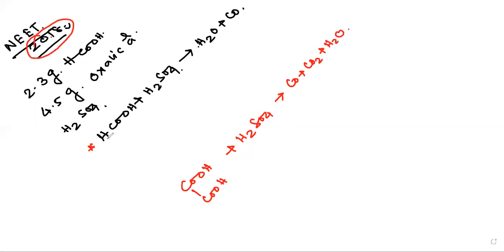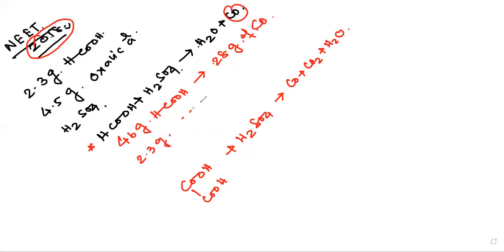It has said that the evolved gas mixture passes through potassium hydroxide. Let us see. Formic acid has a molecular mass of 46 gram. 46 gram of formic acid gives 28 gram of carbon monoxide, and 2.3 gram of formic acid gives 1.4 gram of carbon monoxide.